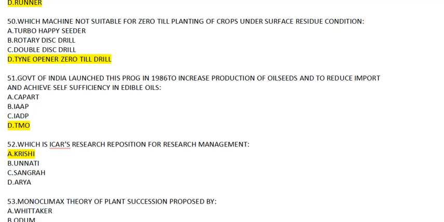Question number 50. Which machine is not suitable for zero-till planting of the crops under surface residue condition? Answer to this will be D, tine opener, zero-till drill.